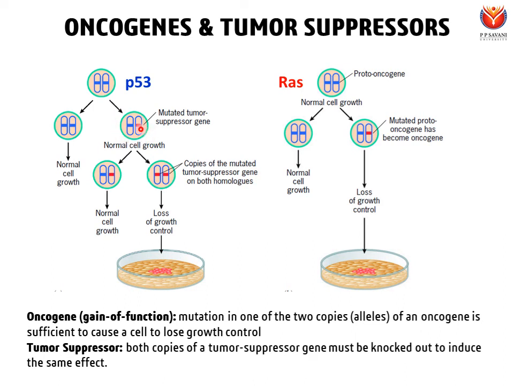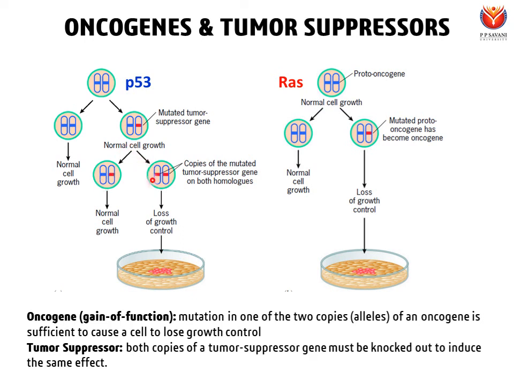So now one of the tumor suppressor p53 copies is mutated and the other is normal. Upon cell division, one cell will have one normal and one abnormal copy. Even though one copy is abnormal, it will lead to normal cell growth because the role of p53 is to inhibit cell division. So even though one of the copies is normal, it will serve the purpose.